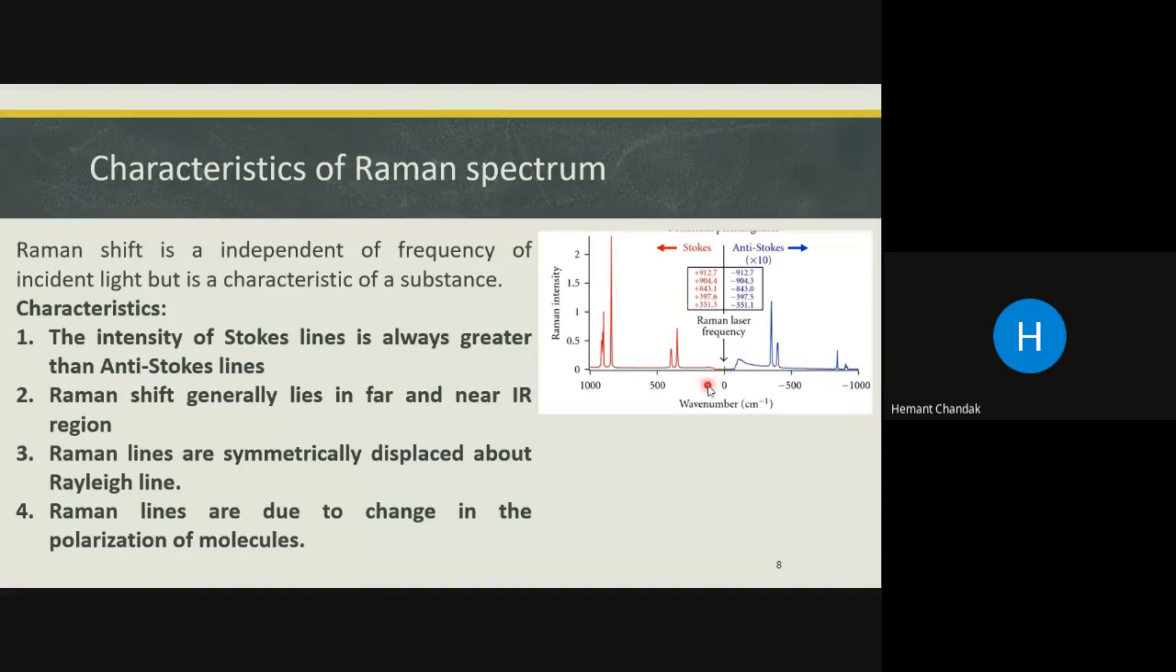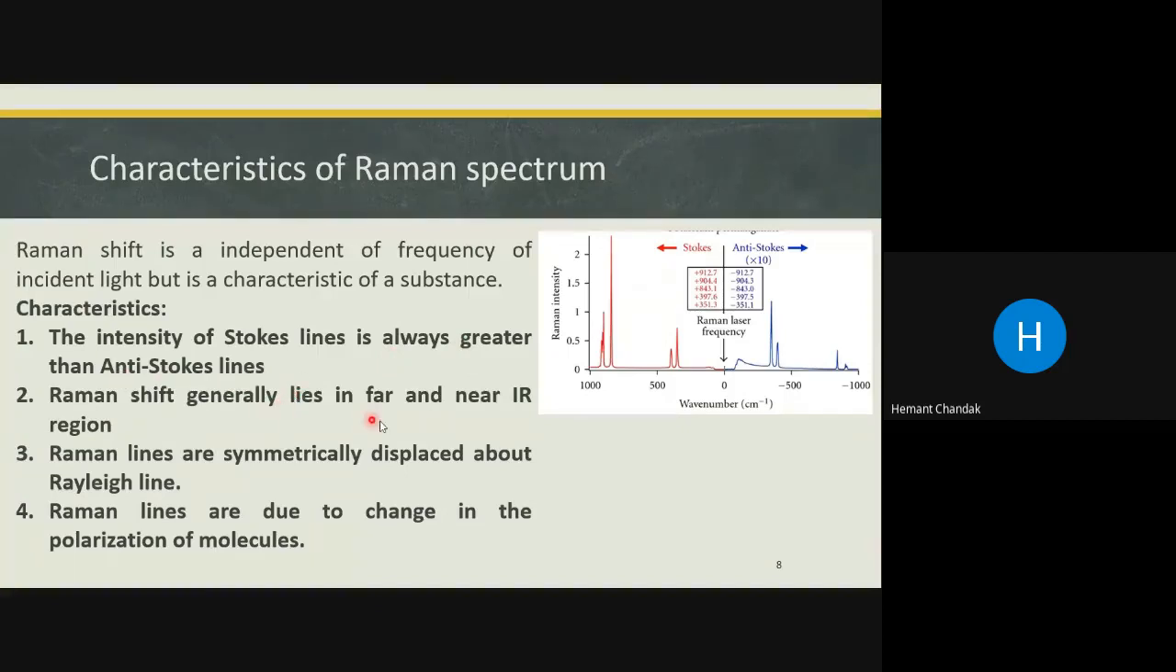Okay. Now what are the characteristics? The intensity of the Stokes lines is always greater than that of the anti-Stokes lines. You see, this is the axis of intensity, so these peaks are higher as compared to this one. The blue peaks are less in intensity as compared to the red one. So the intensity of the Stokes lines is always greater than the anti-Stokes lines.